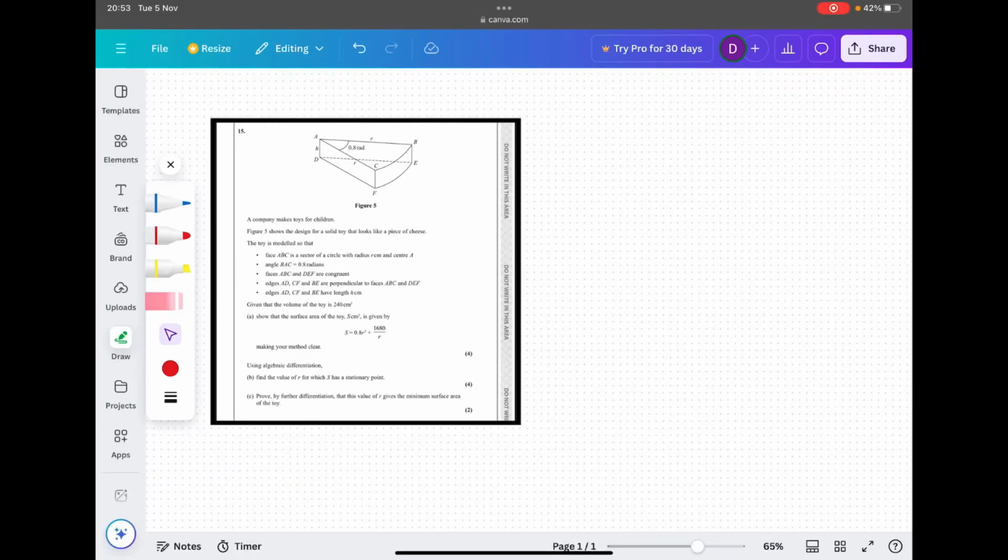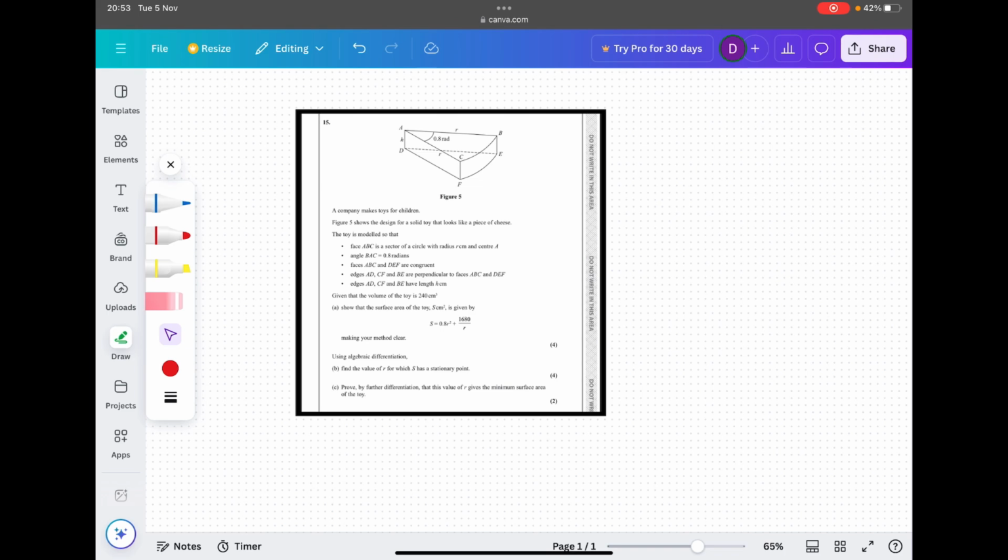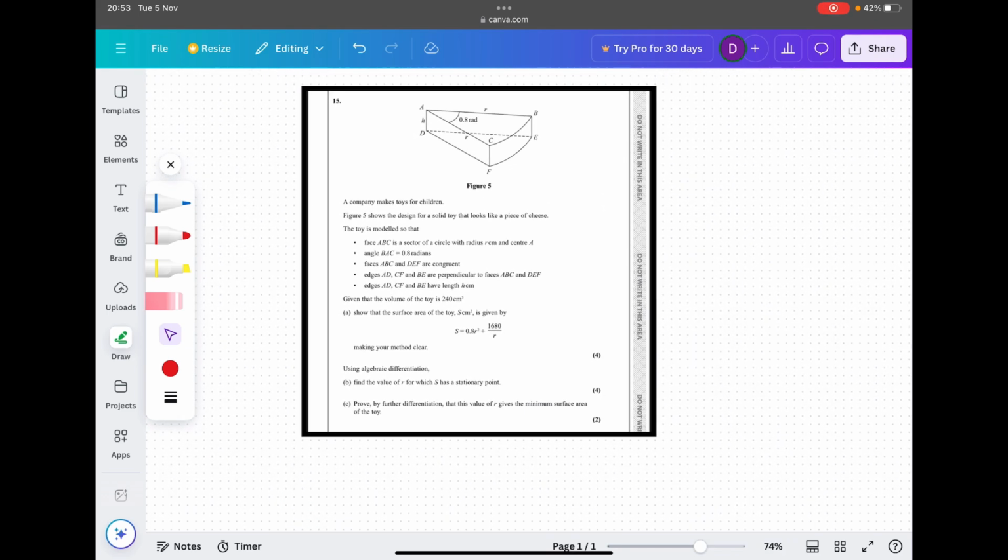So we've got question 15 here, and this is quite possibly one of the most bizarre questions I've seen. So we've got a toy cheese. Yes, you've heard that right, a toy cheese. I didn't know they were a thing. And it's split into 3 parts. We've got part A, B, and C, where part A is to show that the surface area is that equation below.